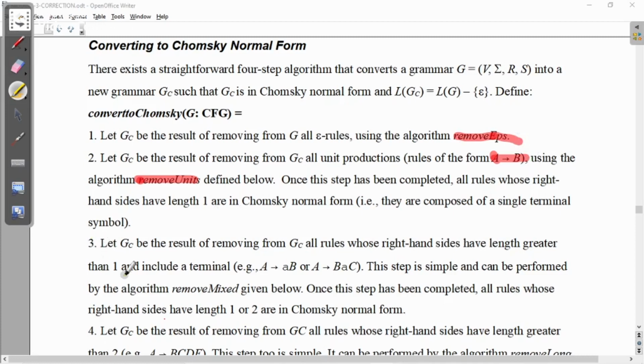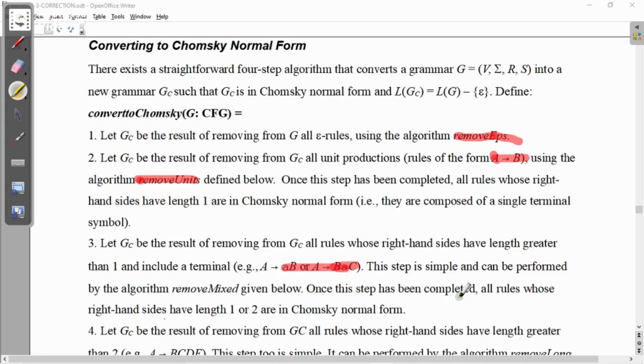Next, the step is remove mixed. What is mixed? If a production on the RHS contains a mixed form, that is terminal and non-terminal, such things are not allowed. That also you need to remove.